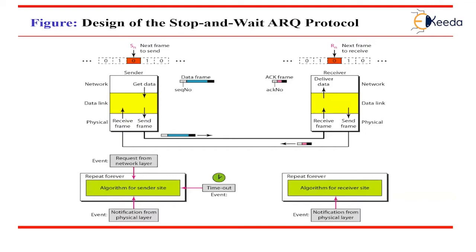The sequence number, of course, can wrap around. For example, if we decide that the field is m bits long, the sequence numbers start from 0 to 2^m minus 1, and then numbers are repeated. Assume we have used x as a sequence number. We only need to use x plus 1 after that. There is no need for x plus 2.